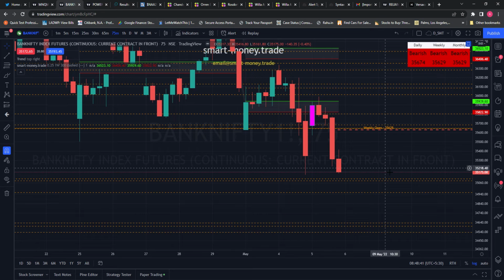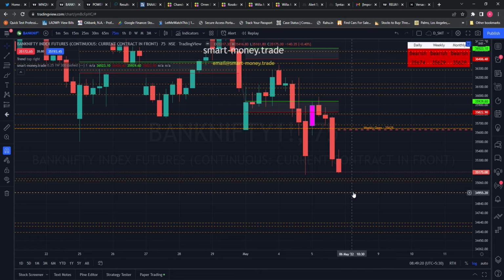So what are the levels suggesting for today? Based on our smart money lines, we can see we have a confluence of smart money lines over here, from which Bank Nifty took support the day before yesterday, but now Bank Nifty has gapped down below this level. So this is the confluence line for smart money lines. We see here around 34,600 to 34,500. This is the level we will be looking at for Bank Nifty to take some kind of support. If it does not take support, we have other levels which we can see later, but for today we are hoping that Bank Nifty will take support around these levels.